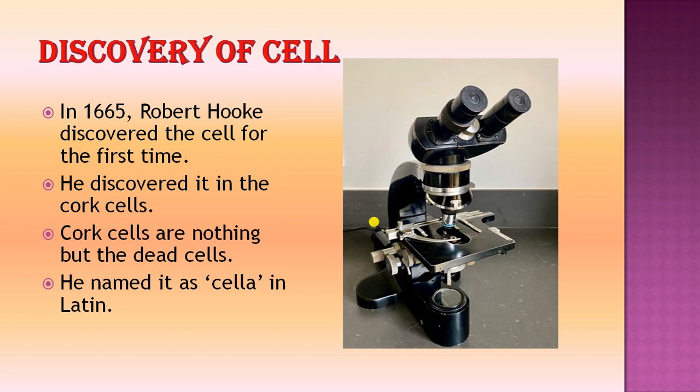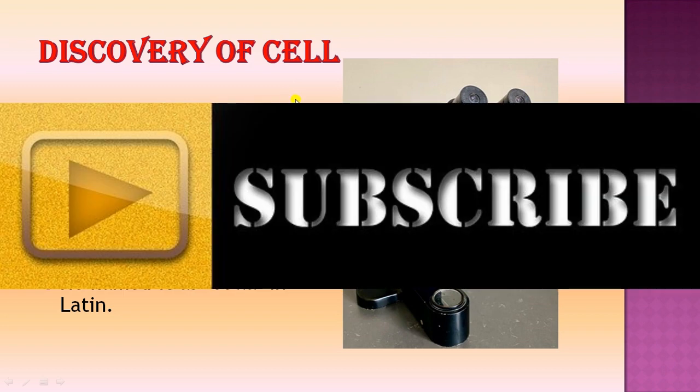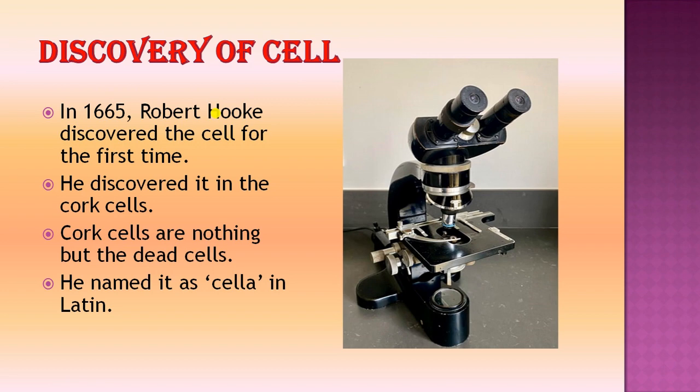These organ systems are made up of organs. For example, let us take the digestive system. In the digestive system we can find the stomach. This stomach is an organ, and an organ again comprises tissues.